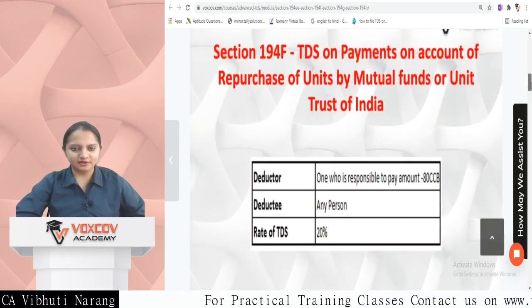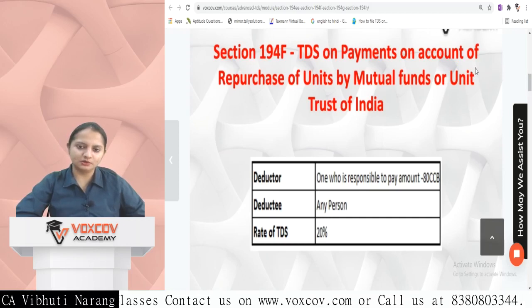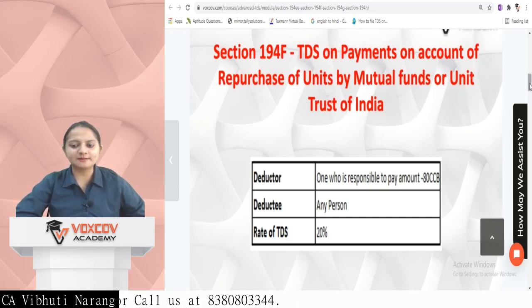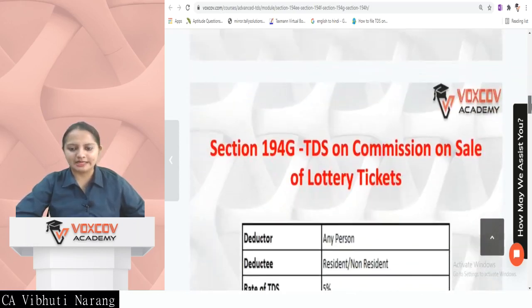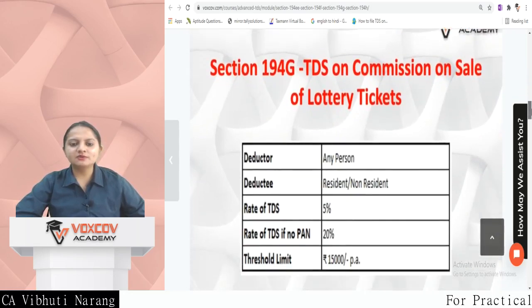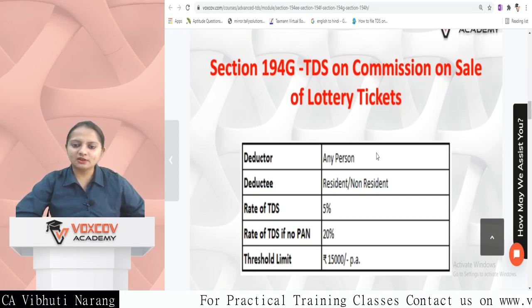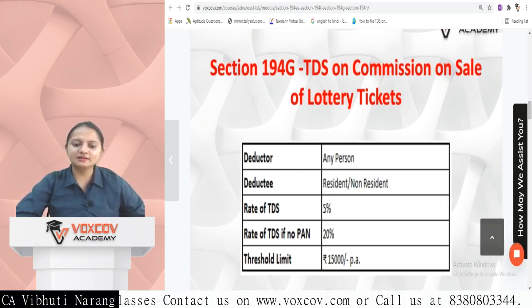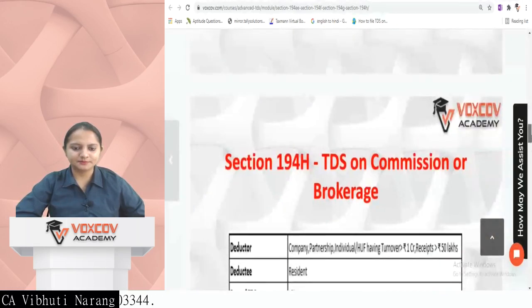Section 194F is TDS on payments on account of repurchase of units from mutual funds or Unit Trust of India. The deductor is any person who is responsible to pay the amount under section 80CCB, and the deductee is any person. The rate is 20%. Section 194G is TDS on commission on sale of lottery tickets. In case of sale of lottery tickets, the deductor is any person, and the deductee is any resident or non-resident. The rate is 5%, and if PAN is not available then 20%. The threshold limit is 15,000 on a per annum basis.